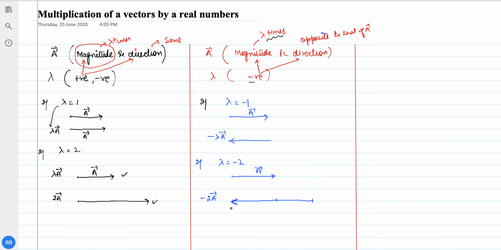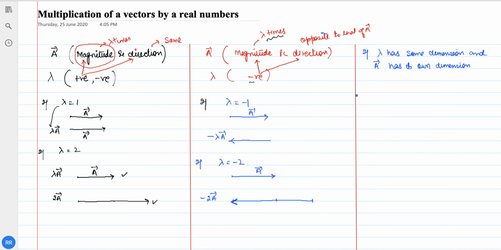One more thing I would like to discuss with you. If you are multiplying a vector with a real number that has some units, some dimensions, what will happen? If lambda has some dimensions, and vector a has its own dimensions, then the dimensions of lambda times a will be the product of the dimensions of lambda and a. You have studied some scalar quantities, like length, temperature, and time.